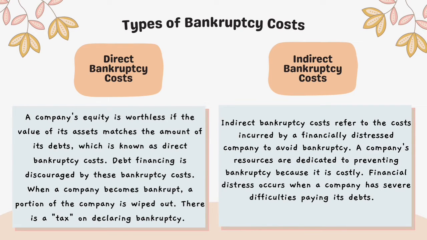Next, indirect bankruptcy costs. Indirect bankruptcy costs refer to the costs incurred by a financially distressed company to avoid bankruptcy. A company's resources are dedicated to preventing bankruptcy because it is costly. Financial distress occurs when a company has severe difficulties paying its debt.